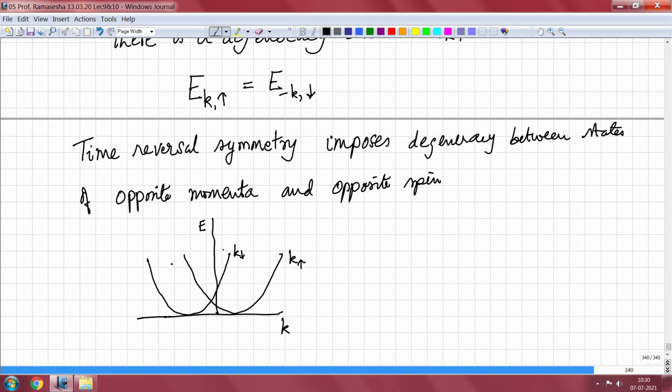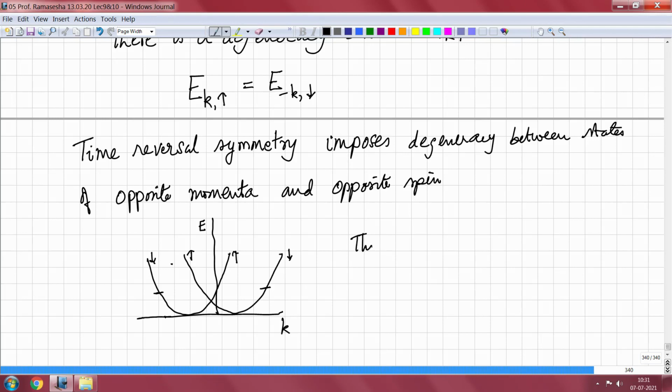This is the upspin and this is the downspin state. So, there is a degeneracy between the states with K up and minus K down. The degeneracy is not at the same point in the Brillouin zone, but at diametrically opposite points on the Brillouin zone for the up and the down spins.